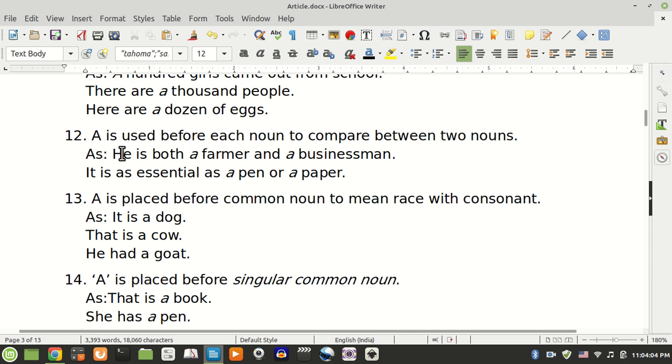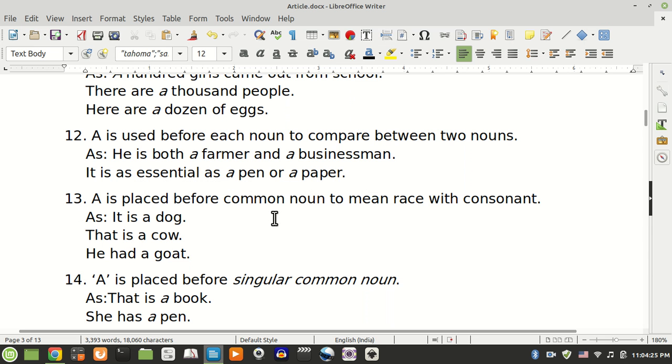Rule number 12. A is used before each noun or to compare between two nouns. He is both a farmer and a businessman. It is as essential as a pen or a paper. Rule 13.